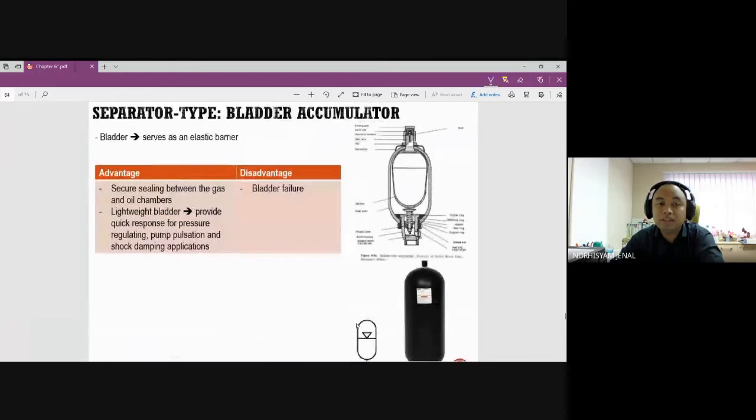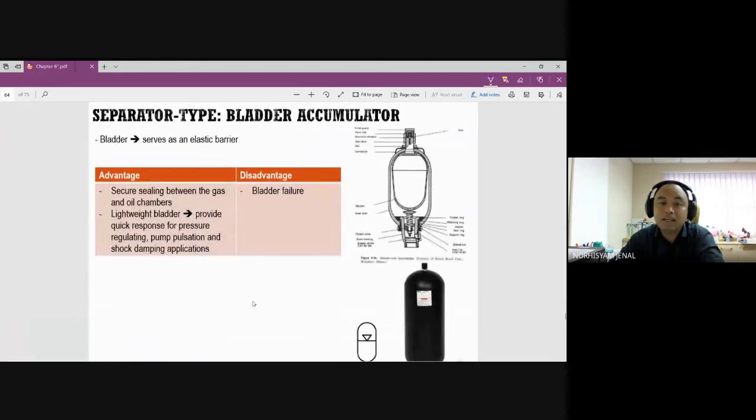All right. So this is the third type, which is the bladder accumulator. It works as a bladder, serving as an elastic barrier, so a secure sealing between gas and oil chambers. The lightweight bladder provides quick response for pressure regulation, pump pulsation, and shock damping. So the advantage is more for vibration. The disadvantage is the failure of the bladder itself.